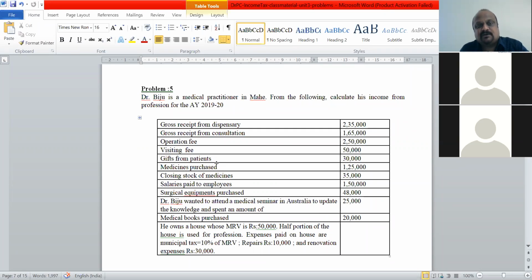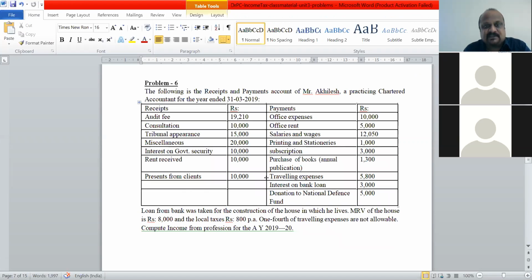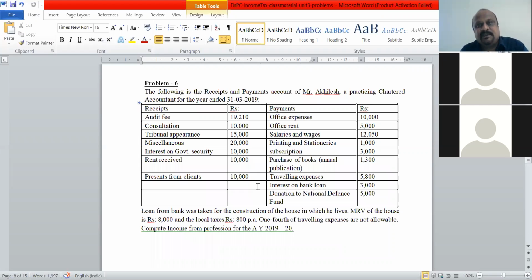We have got only this problem and one more problem to be solved. With that, we are going to complete this unit. Unit 3, all problems will be solved. If I solve this problem, there is one more last problem, problem number 6. Problem 5 and problem 6 are 10 marks problems.